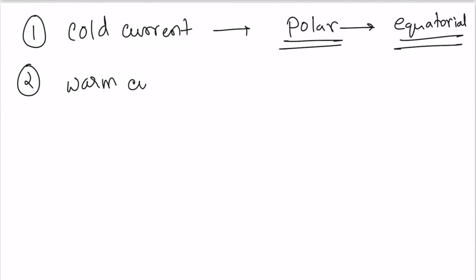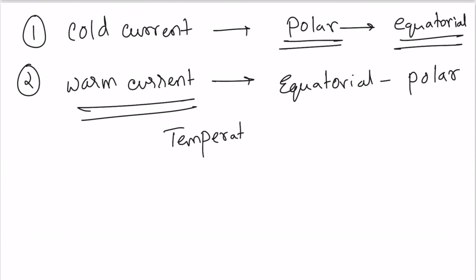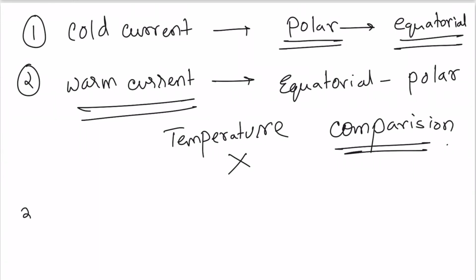And next is the warm current. A warm current is also defined on the basis of the direction it moves. Whatever equatorial water is moving towards the polar regions is known as a warm current. So they are defined not in terms of the temperature, but in terms of the latitude in which they are flowing, because there is no fixed temperature which defines a warm or cold current. What defines warm and cold is the comparison of temperature and not the temperature itself.